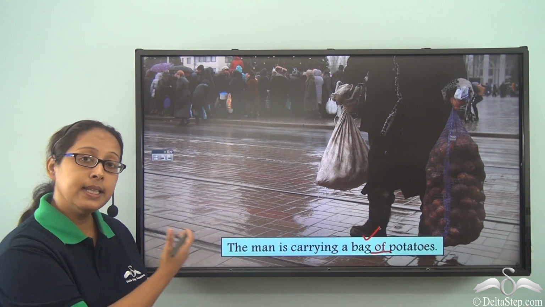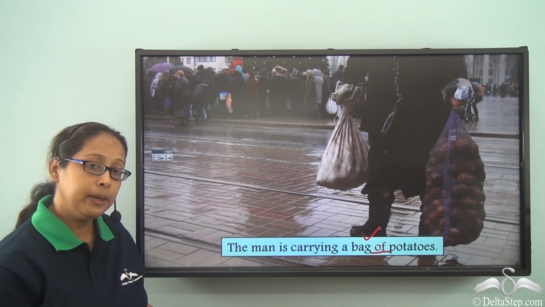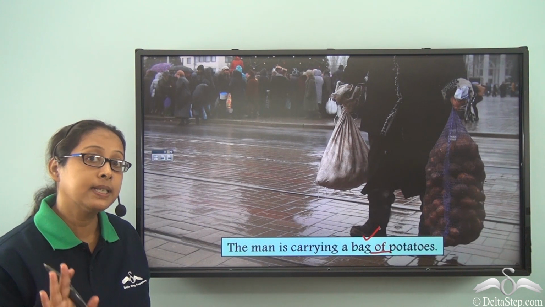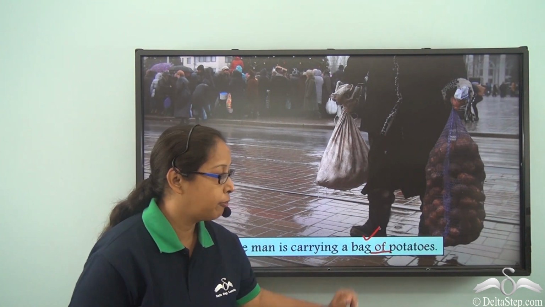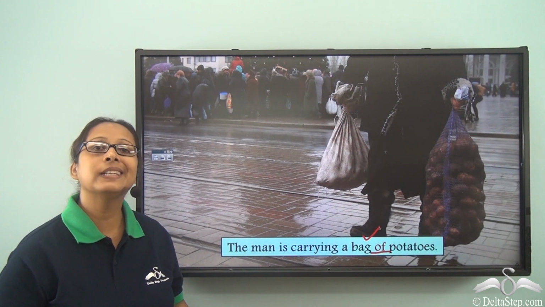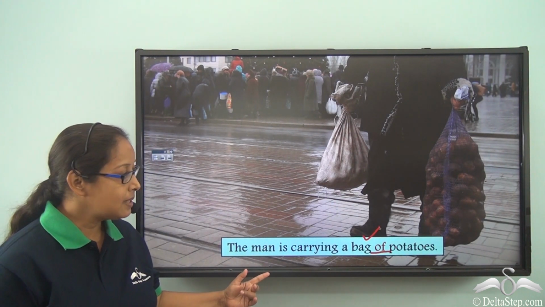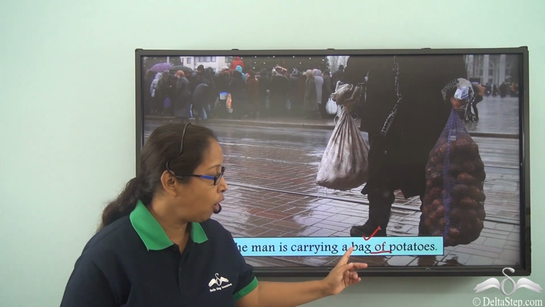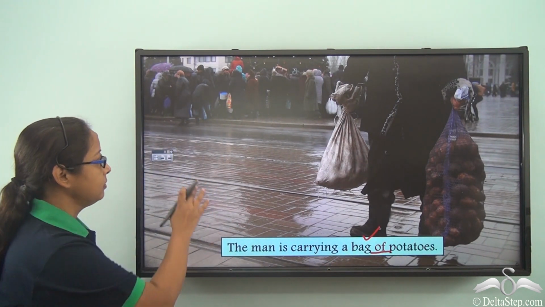But the sentences that we have seen before this one show the different use of the same preposition of. Here, of means it is containing. So what does the bag contain? It contains potatoes. Of potatoes.